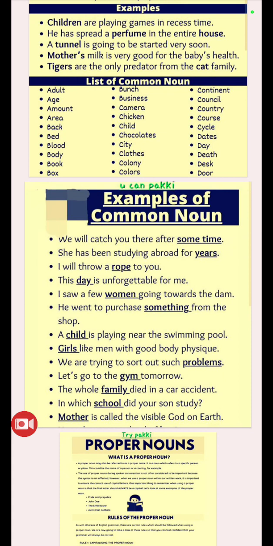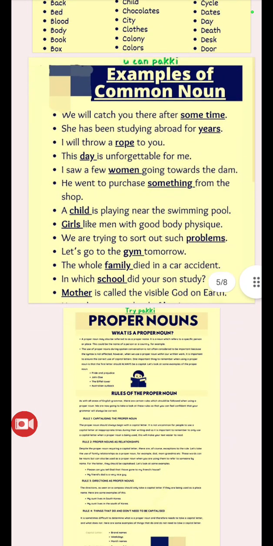Girls like men with good bodies. We don't know who they are. We are trying to sort out such problems. We don't know what those problems are. Let's go to the gym tomorrow. We don't know where it is. The whole family. Who are the members of that family? We don't know. Died in a car accident. In which school? Where? What is that school? We don't know. Mother. Who is that mother? We don't know. Okay. So these things we call common nouns, which we can't identify. We can take it as a common noun.